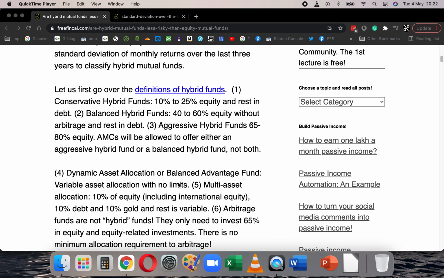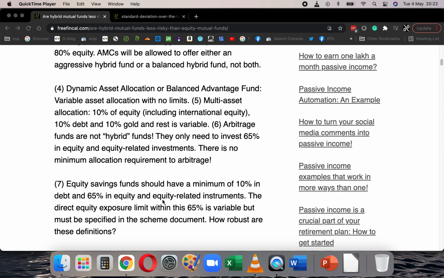They don't have any kind of limits on the asset allocation. Multi-asset funds should hold at all times 10% of equity, 10% of gold and 10% of bonds. Then the rest they're free to handle the way they want. Arbitrage funds are now hybrid funds. Minimum 65% they have to invest in equity and equity related instruments, and the rest in debt. Some of this can be arbitrage. There's no limit on the arbitrage also.